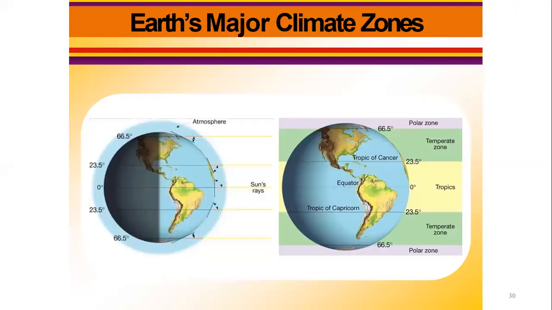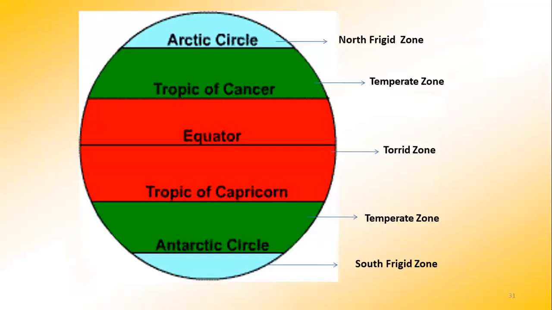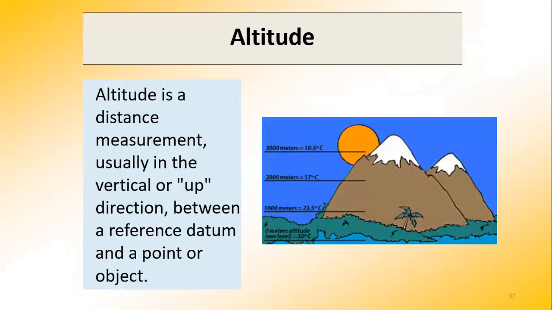So these are the Earth's major climatic zones. We have spoken about this. You all have seen this: tropical zone, temperate zone, polar zone. The tropical zone is also called the torrid zone at times. So this is the equator or tropical zone, that was called the torrid zone. Then the temperate zone is there. Then the last one is called the polar zone, or north frigid zone and south frigid zone. There are multiple names. So the second factor that affects the climate of India is altitude.